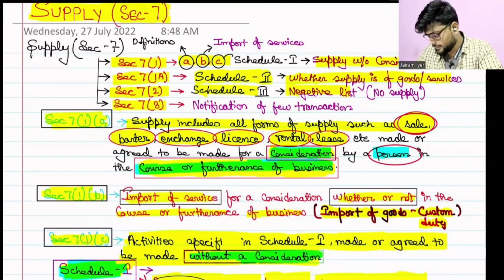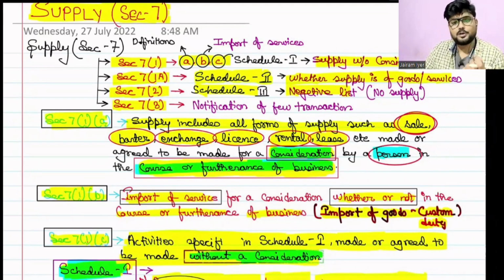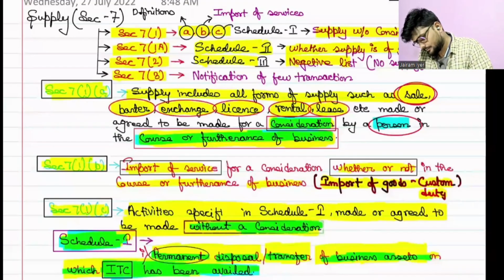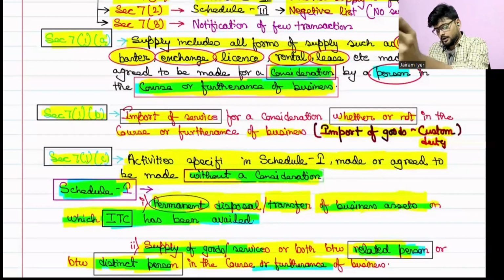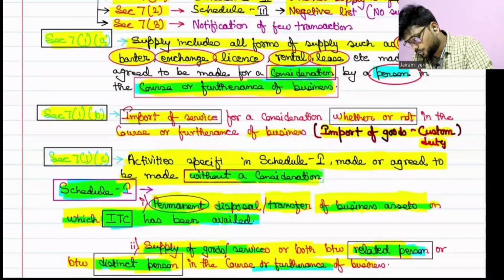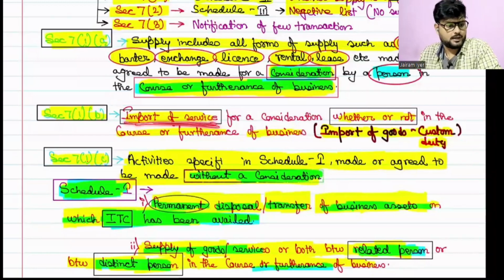Correct. Archana, we have just started. Okay, and here only exceptions do arise, which say that it should not be in the course or furtherance of business, but consideration should be there. And what is that one thing which will be considered as supply even if it is made for a personal purpose? It is import of service. Correct. We read that. Now if you see, only import of service is covered. Then what about import of goods?